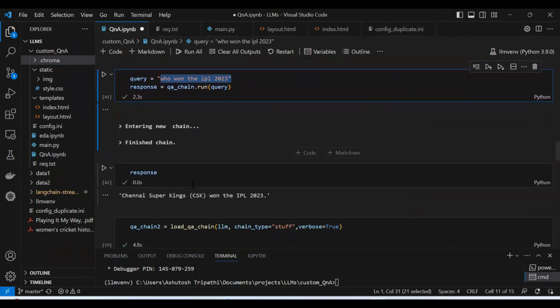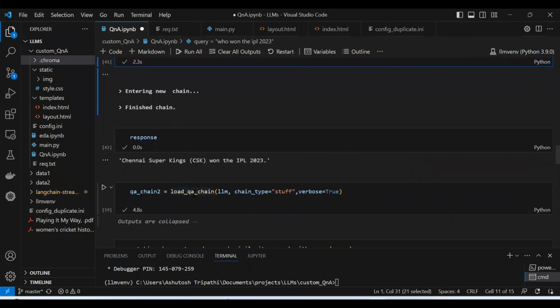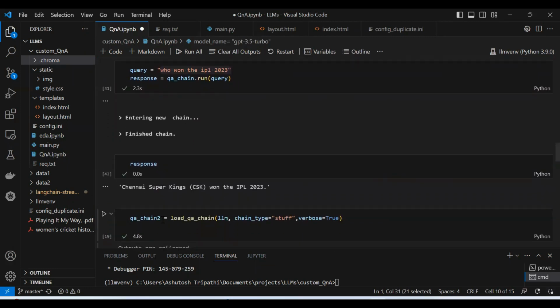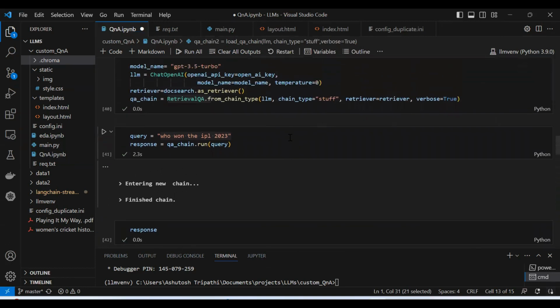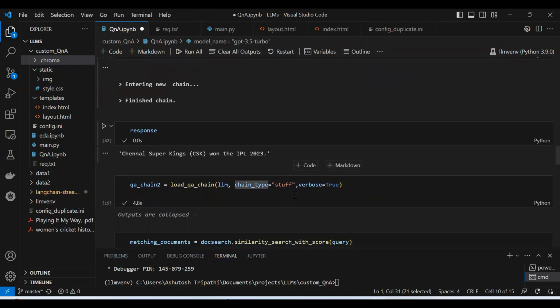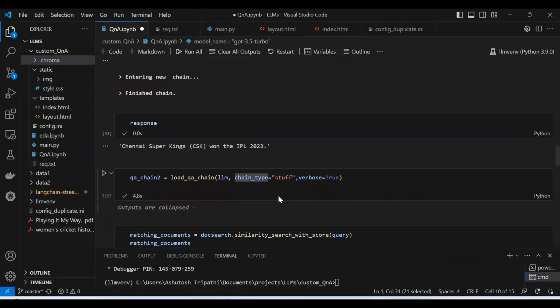And now the next thing is how your load QA chain works. So here I have created a RetrievalQA chain. Similarly, you can create load QA chain. So I named it chain 2, load QA chain. Here, if you see, I am passing only LLM and chain type. Here you have passed retriever also. I'm not passing the retriever. So that's where while querying, we have to pass something more as well.